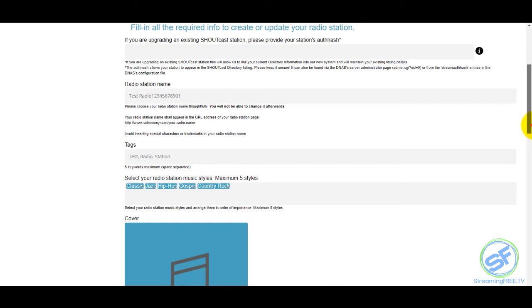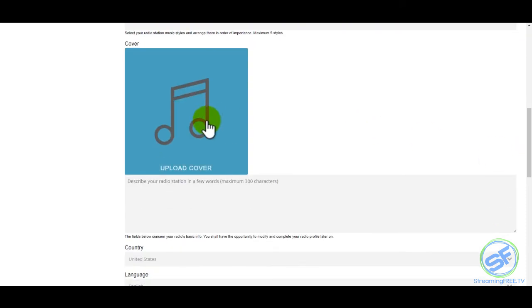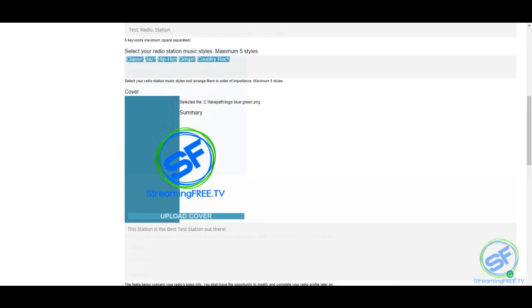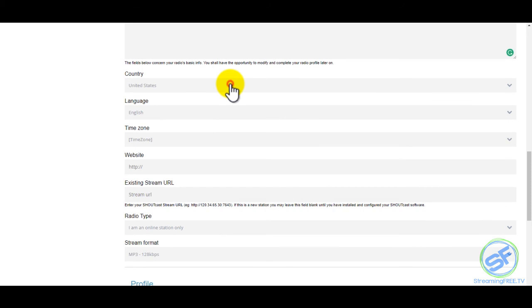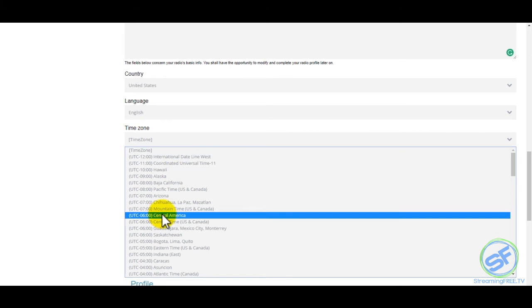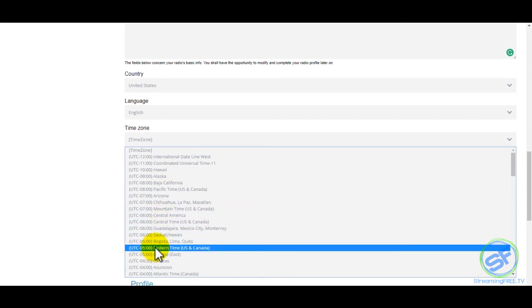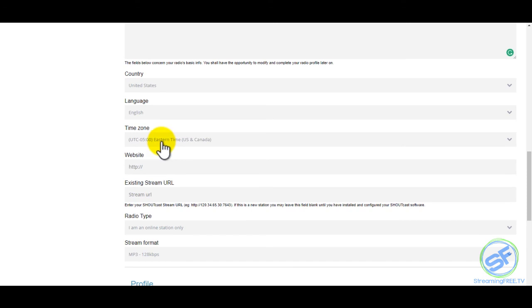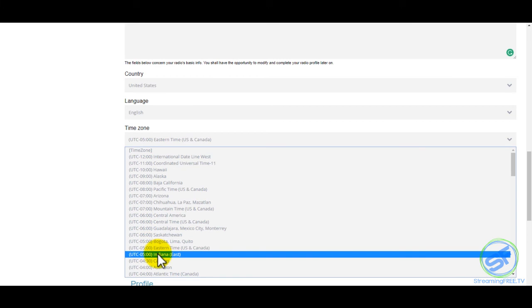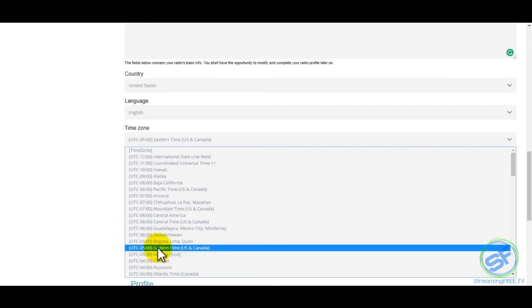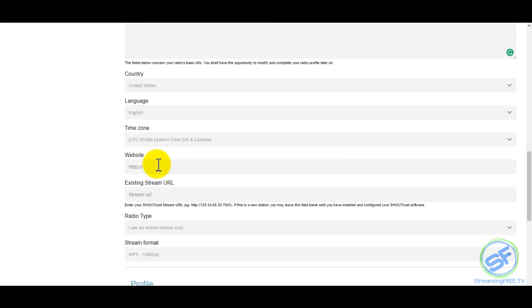Once you do that, you upload an image into this section here. Do country. Then your language of your station, and your time zone. An easy way to tell is to just go right here. If you look in your time zone, you can look for the city, if they have a city there, or just the time zone. Click on that. If you have a website, do that.